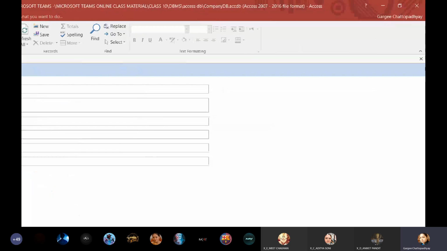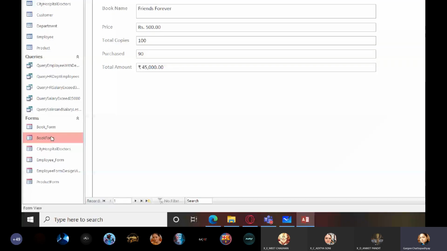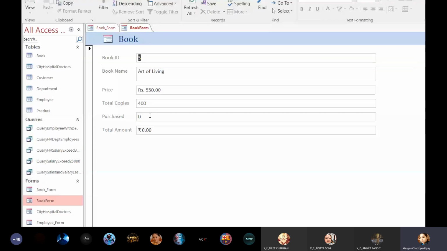I can close this. Now I'll go back to the book table, and here total amount I need, because number of purchased items are 0, so total amount is also 0. So what I'm going to do is again go back to the form. Here you can see in the forms panel, book form. When I click on it, this is the one which I had created earlier. So now on this, I'll be going to the last record which I had entered, that is Art of Living, and let me enter some values.